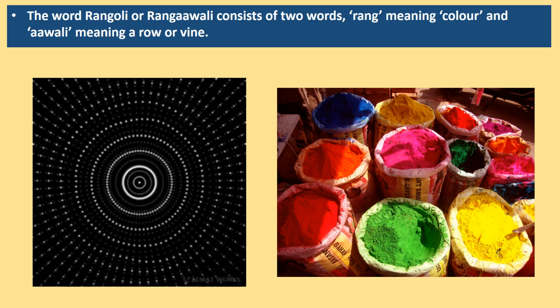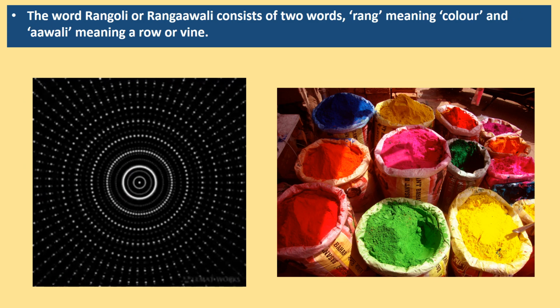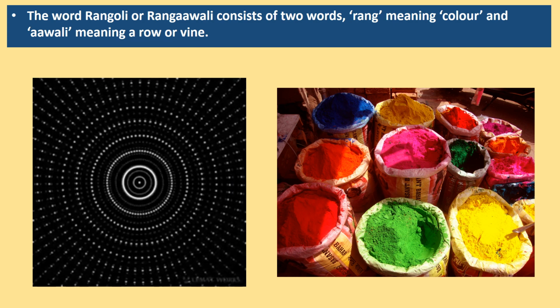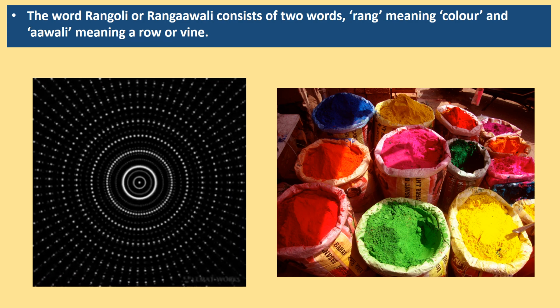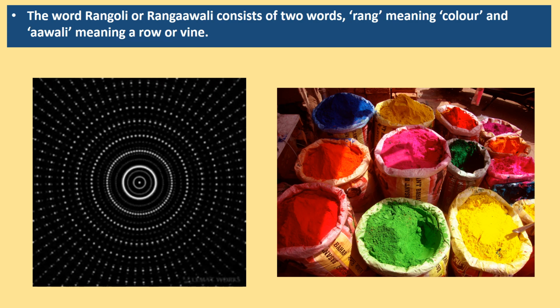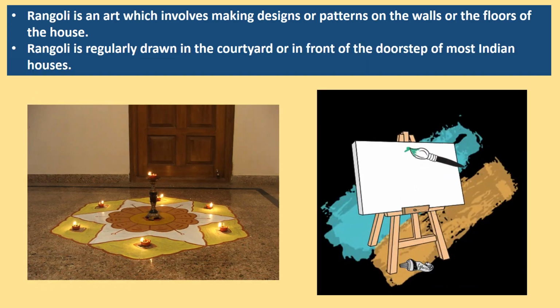The word Rangoli or Rangavali consists of two words, Rang meaning color and Avali meaning a row or a vine. So we can say that it is an art form in which designs or patterns are created on the walls or on the floors of the house.